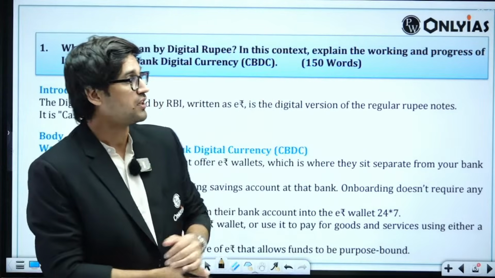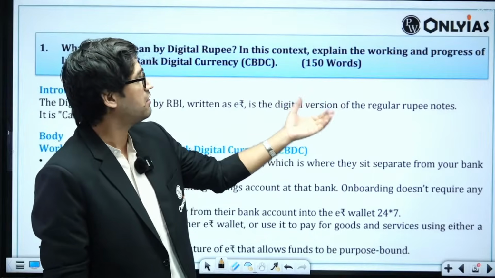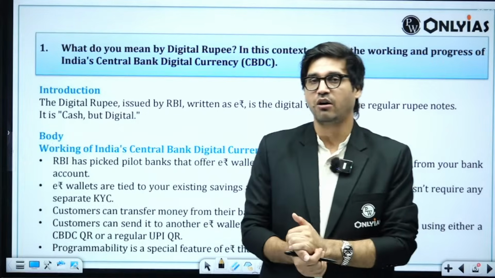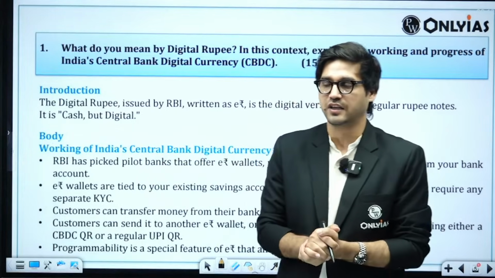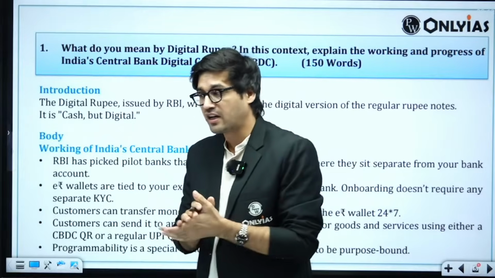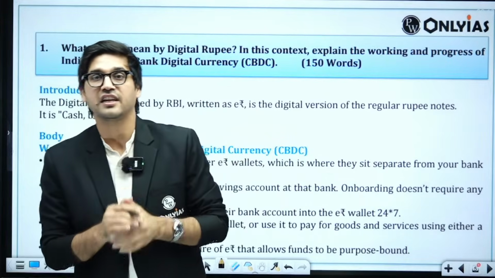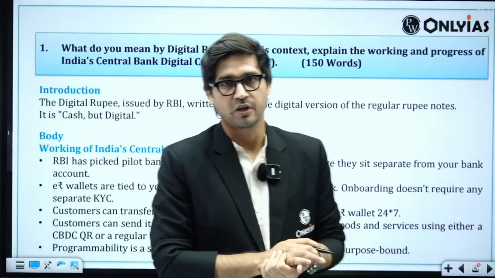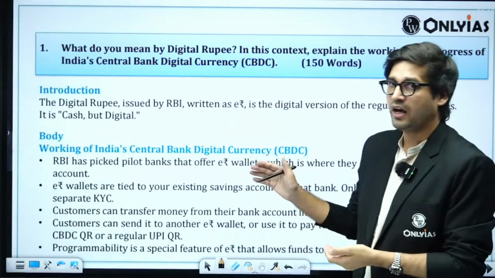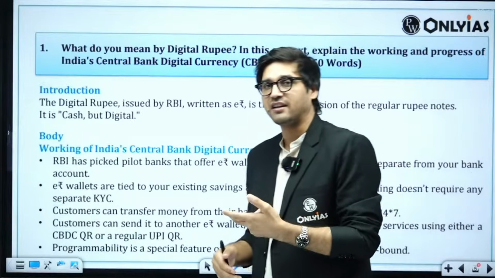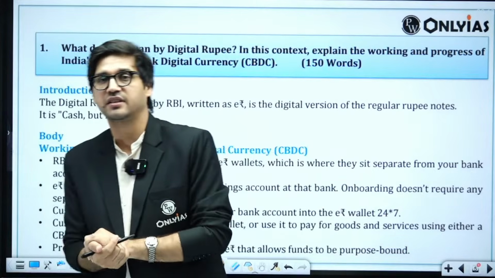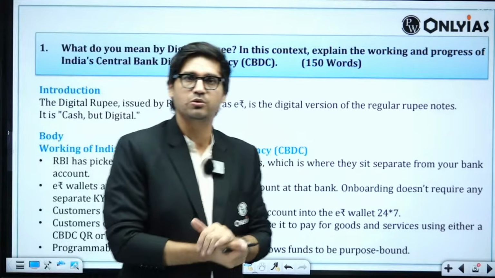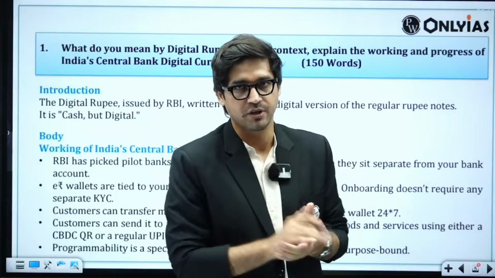The next part is extremely important, which is, in this context, explain the working and progress of India's central bank digital currency. If you have been following current affairs, this is a really easy question for you to answer. How does digital rupee function? First up, RBI is conducting pilots. There are 2 pilots happening here. There is a retail version of digital rupee and then there is a wholesale version of digital rupee. Both of these are happening across pilots.